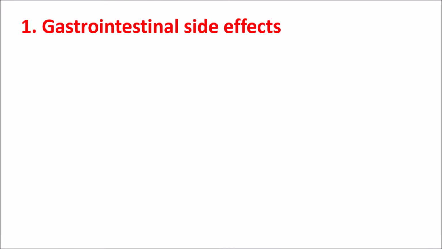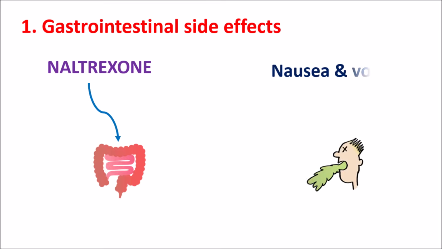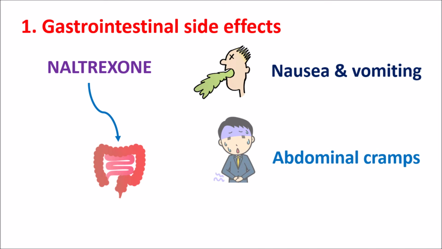The first one is the gastrointestinal side effects. Since Naltrexone reduces the intake, it can affect the gastrointestinal system. In most people we can observe nausea and vomiting as an important side effect. And even this medication can produce abdominal cramps and abdominal pain. But here, nausea and vomiting is the important side effect of Naltrexone, which may result in the withdrawal of Naltrexone due to severe nausea and vomiting.